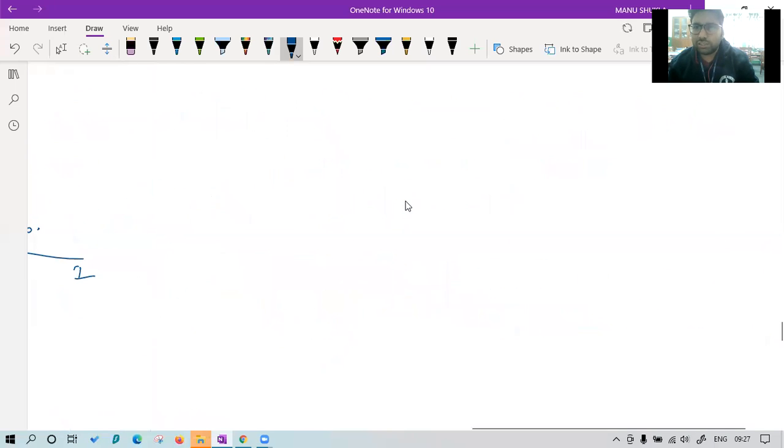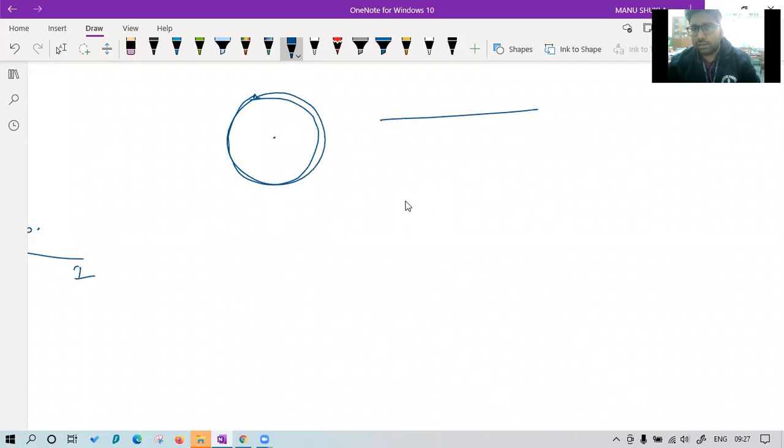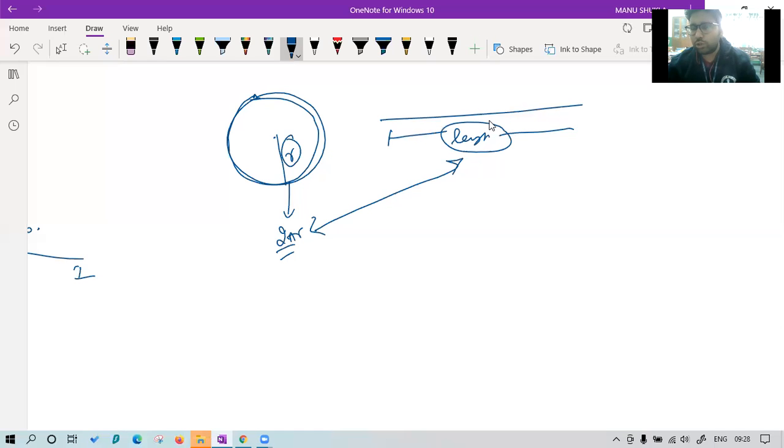Again, by observation, this formula must have come. You have a bangle at your home. If you use a thread around the bangle like this, then take out the thread and measure its length, and find the radius of the bangle, then if you apply the formula 2 pi r, you will find that the value of 2 pi r and the length you found were equal.